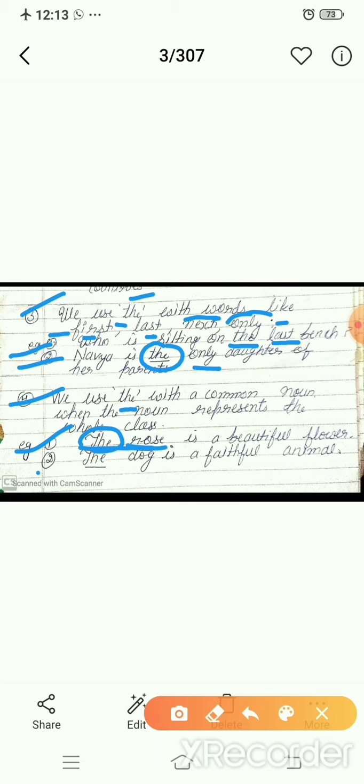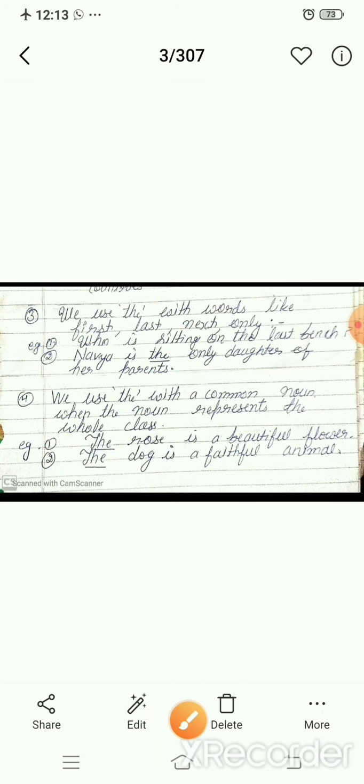Understood? Look at the second example. The dog is a faithful animal. It means not only one dog is faithful. It means all dogs are faithful. It means the dog represents the whole class. That's why I have used here the article. I think these are all clear to all of you.